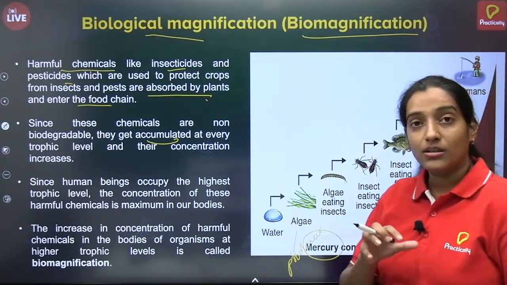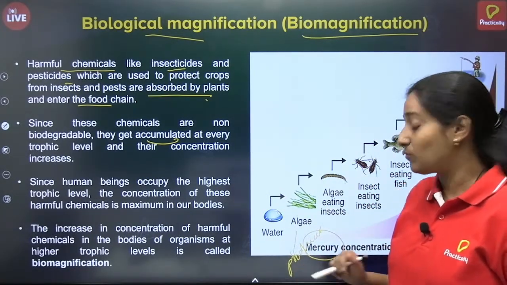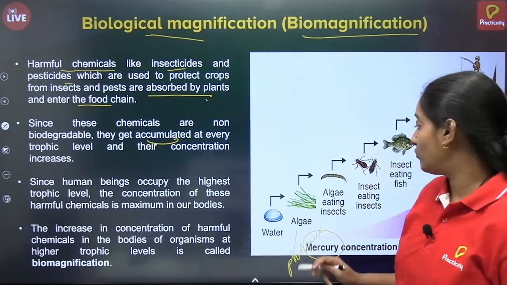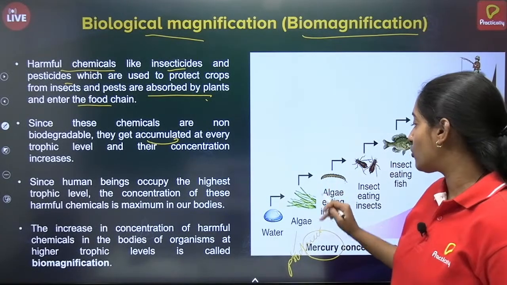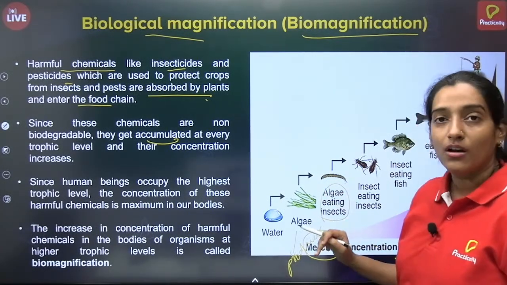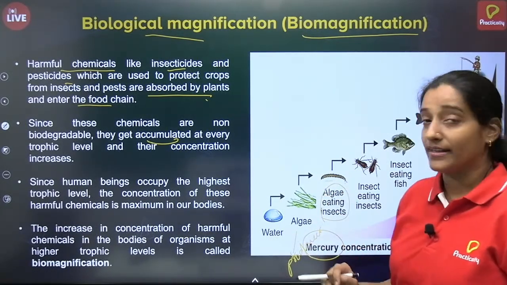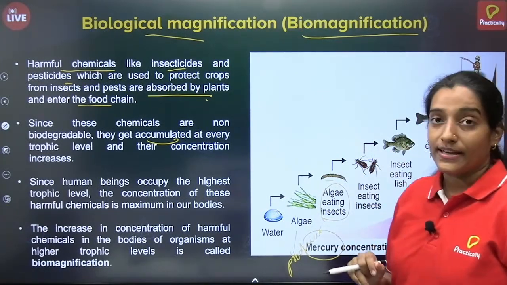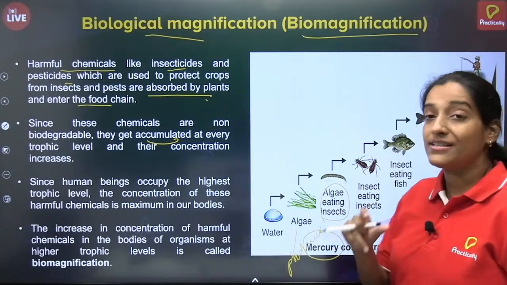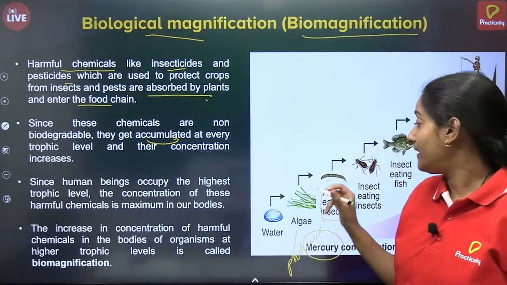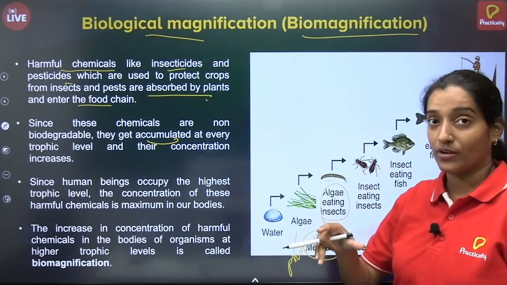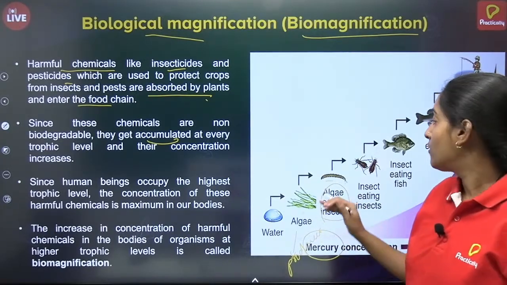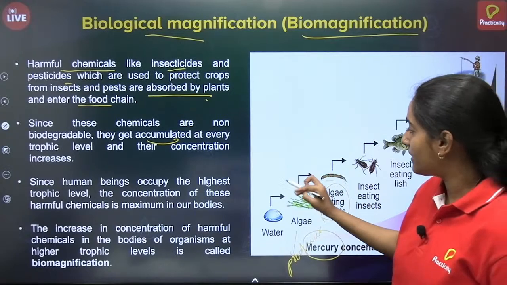They will take this mercury into them and they will grow. Nothing will happen to them. But algae is eaten by insects. So that mercury will go into the insect. But since the size of the insect is big, it will consume more algae. So the amount of algae consumed by the insect will be more, and there will be an increase in the percentage.